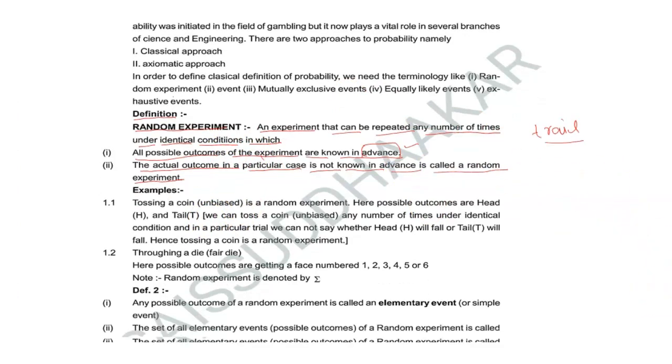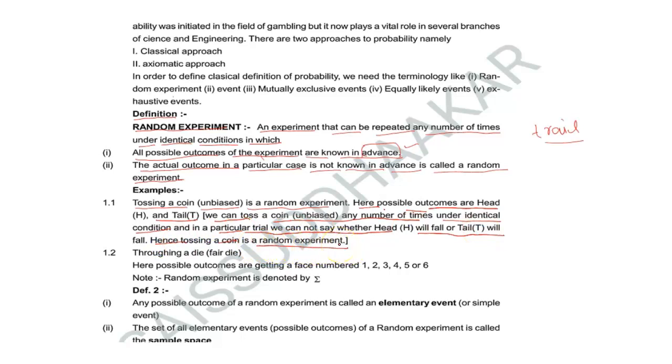Next, examples. The first example is tossing an unbiased coin, which is a random experiment. Here the possible outcomes are head, indicated by capital H, and tail, capital T. We can toss an unbiased coin any number of times under identical conditions, and in a particular trial we cannot say whether a head or a tail will fall, and hence tossing a coin is a random experiment.